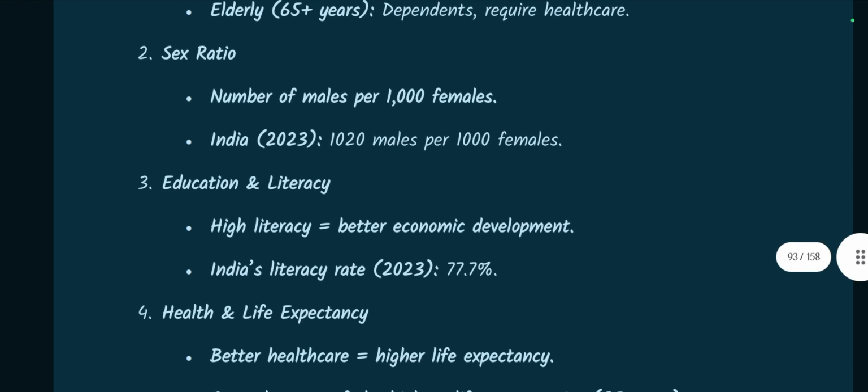Sex ratio, number of males per thousand females. India in 2023 has 1020 males per 1000 females. Number 3, education and literacy. High literacy means better economic development. India's literacy rate in 2023 is 77.7%.